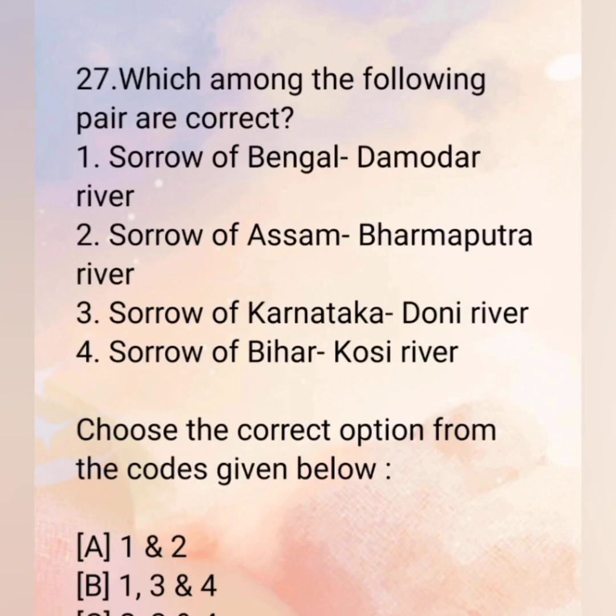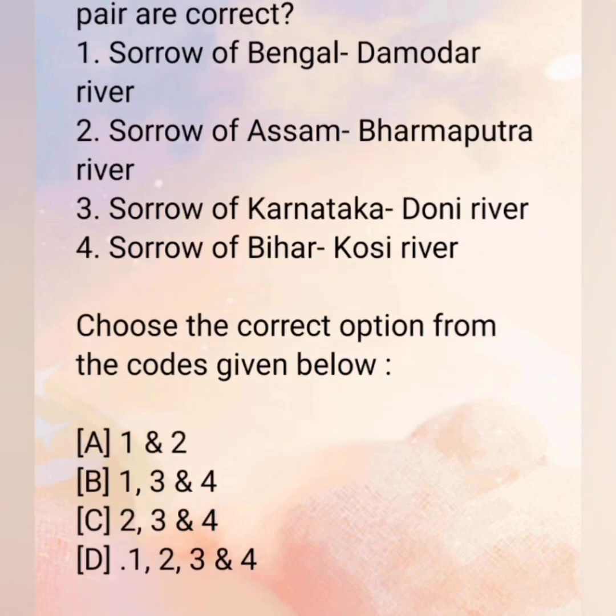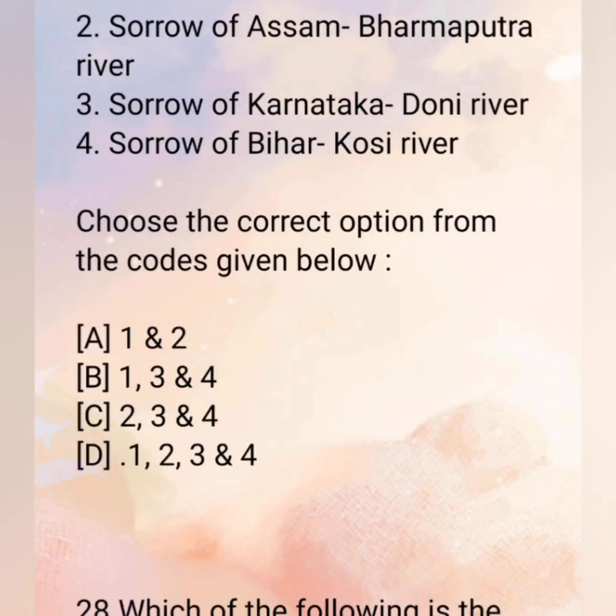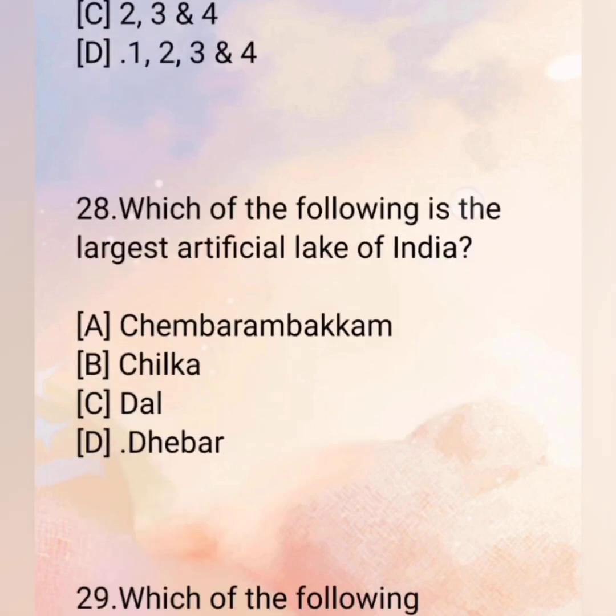27. Which among the following pairs are correct? First, Sorrow of Bengal, Damodar River. Second, Sorrow of Assam, Brahmaputra River. Third, Sorrow of Karnataka, Doni River. Fourth, Sorrow of Bihar, Koshi River. And if you know the answer, when I am reading, tell the answer in the comment section. Okay. Choose the correct option from the codes given below. A. First and second. B. First, third and fourth. C. First, second, third and fourth. D. First, second, third and fourth. The correct answer is D. All four are correct.